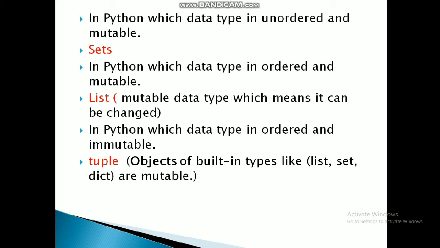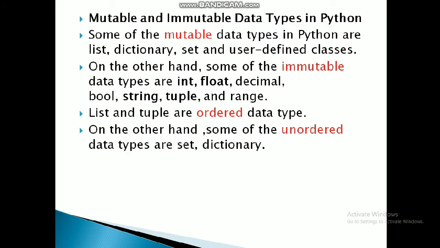So you come to know that list, set and dictionary are mutable. Mutable means which can be changed any time. List, set and dictionary are mutable, but tuple is not mutable. Now I will tell you the difference between mutable and immutable data types.